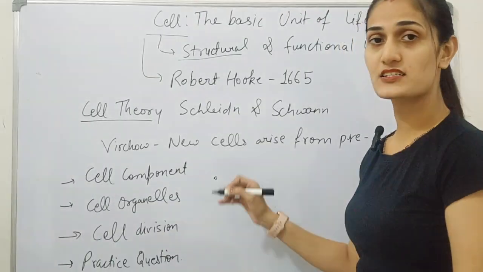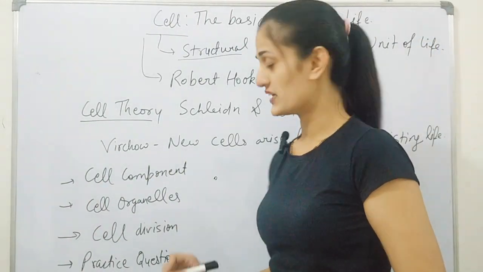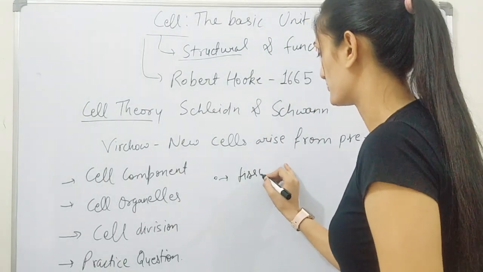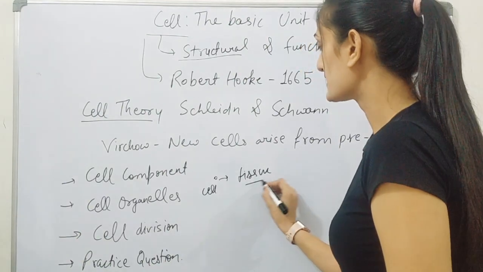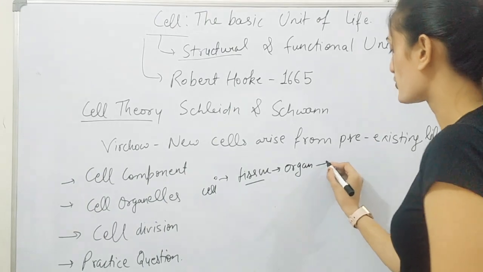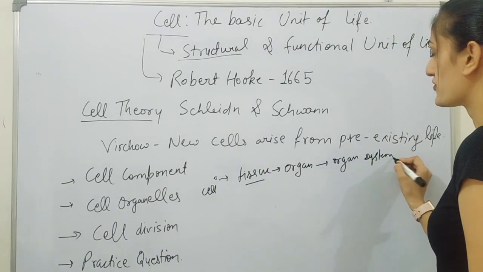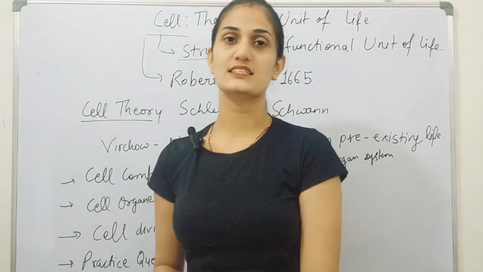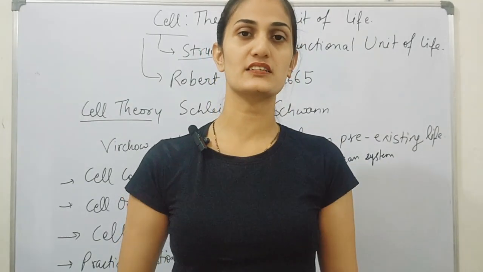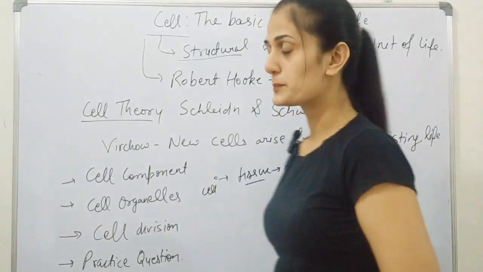This single cell divides into many cells, and that group of cells is known as tissue. And then these tissues combine together and they form an organ. Now these organs combine together to form an organ system. And when these organ systems, such as the digestive system, respiratory system, reproductive system, excretory system, etc., combine together, they will form a complete organism.